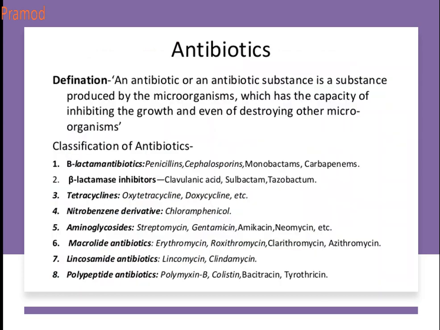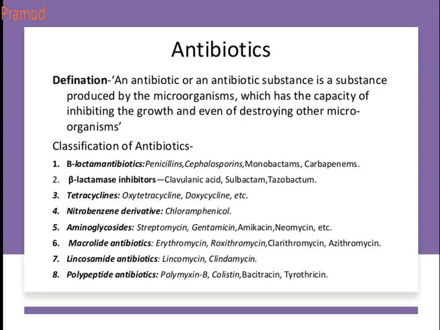So as explained, these are produced by microorganisms, which have the capacity to inhibit the growth and even destroy the bacteria. So, classification of antibiotics. Then the beta-lactam antibiotics like penicillins. This is another classification according to the broader spectrum: penicillins, cephalosporins, monobactams, carbapenems, and beta-lactamase inhibitors like clavulanic acid and sulbactam.